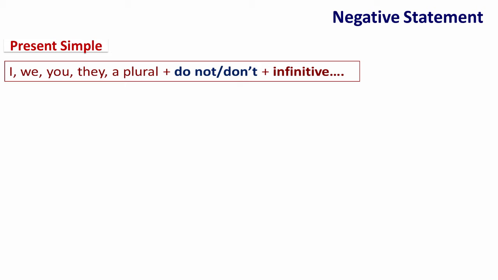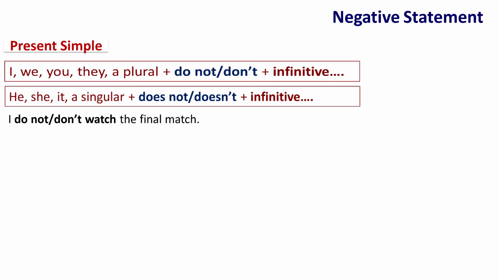For example, I do not or I don't watch the final match. Or he, she, it, or a singular, followed by does not or doesn't, followed by the infinitive. For example, he does not or he doesn't watch the final match.